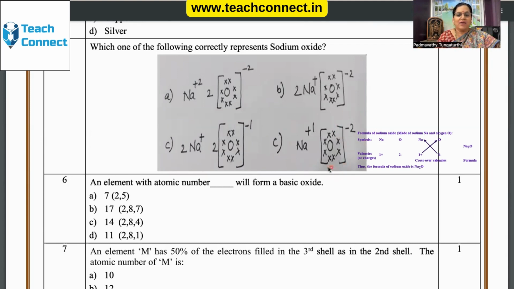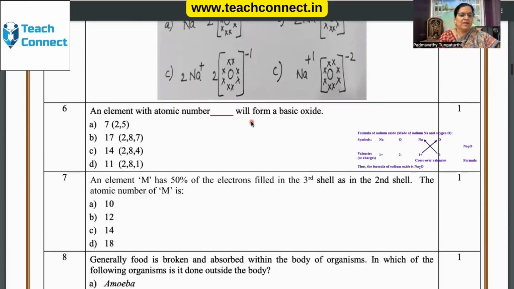Na plus and O2 minus. Therefore, there is an interchange and the bond is formed. Therefore, it forms Na2O, sodium oxide. Therefore, this bit is the correct answer for it. This is correct. Na plus 1, O2 minus, Na2O is the compound.